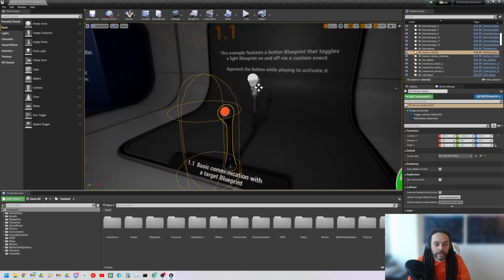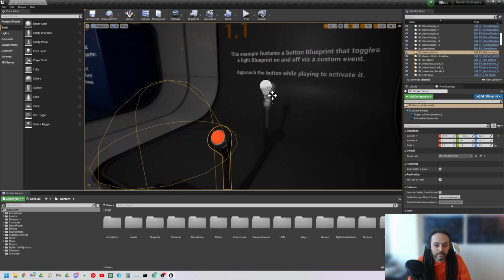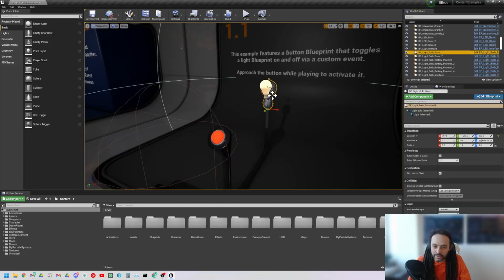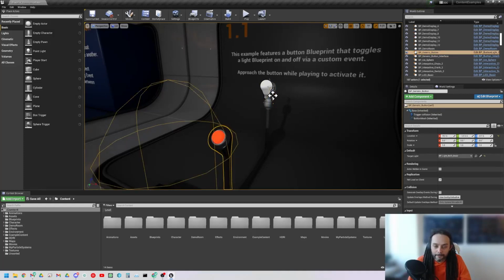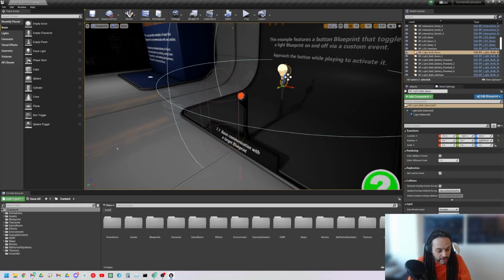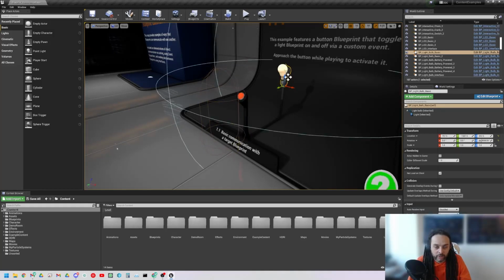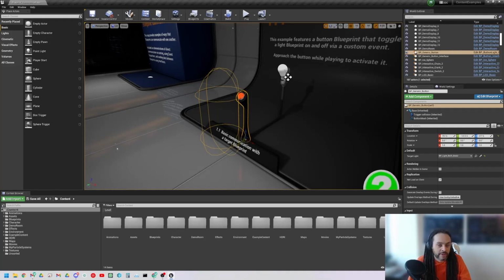So just for reference, this one here is known as the working blueprint, because this is the one that references this one. Okay, and this one that's being referenced is called the target blueprint. So you can see here this person's name is target light, so we know that's the target. This one's the working blueprint because this is the one that's actually going to do all of the work, essentially. Okay, that's where the code is.